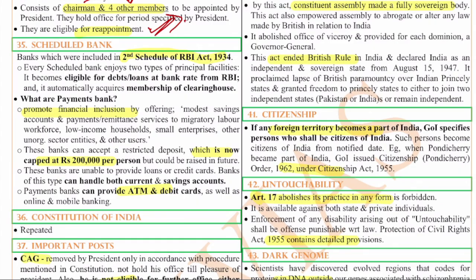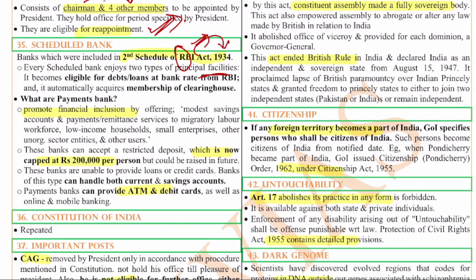The 32nd question is talking about the scheduled bank. What do you mean by scheduled bank? A scheduled bank is nothing but a bank which is there in the second schedule of the RBI Act of 1934. They are called scheduled banks. What is the advantage of being a scheduled bank? They enjoy 2 types of principal facilities. That means they enjoy 2 important things.